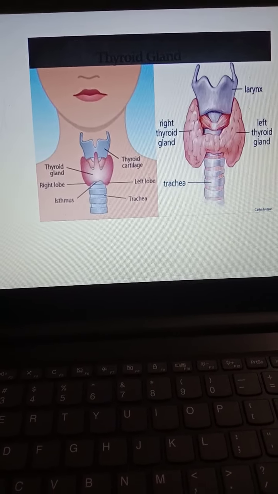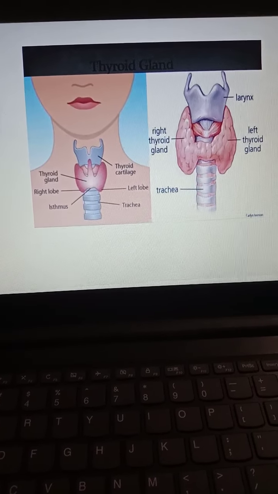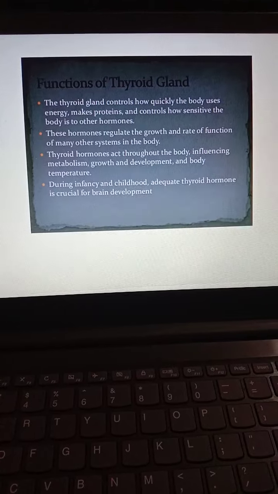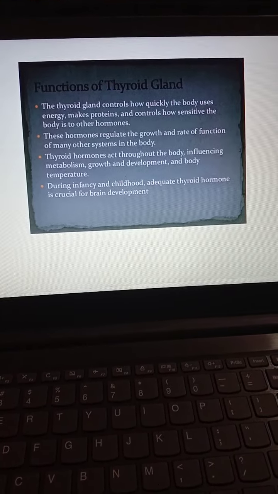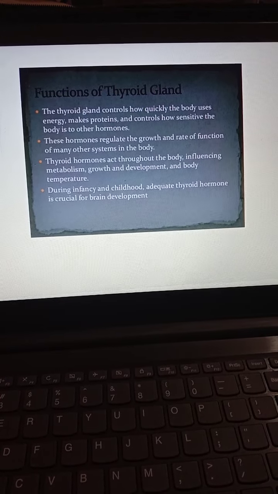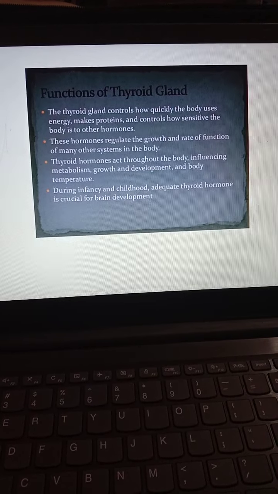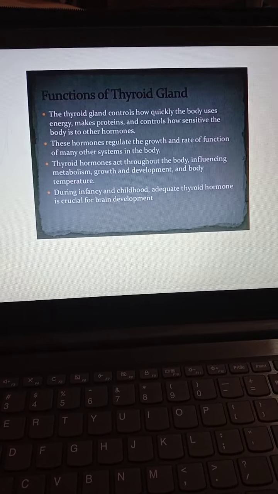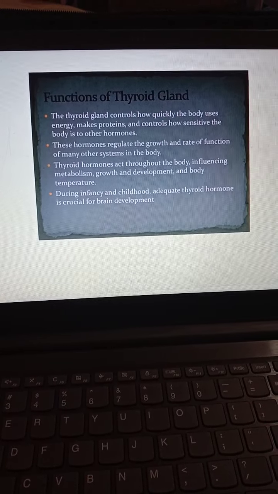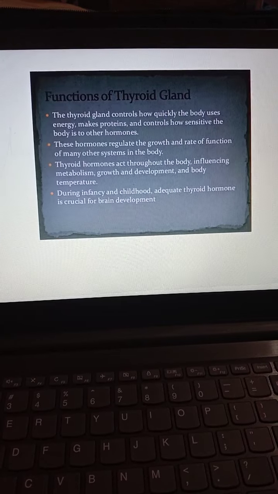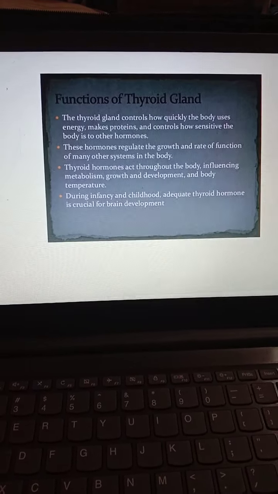The function, the action of thyroid hormones are many: stimulation of oxygen consumption and heat production. The thyroid gland controls how quickly the body uses energy, makes protein, and controls how sensitive the body is to other hormones. These hormones regulate the growth and rate of function of many other systems in the body. Thyroid hormones act throughout the body, influencing metabolism, growth and development, and body temperature. During infancy and childhood, adequate thyroid hormone is crucial for brain development.